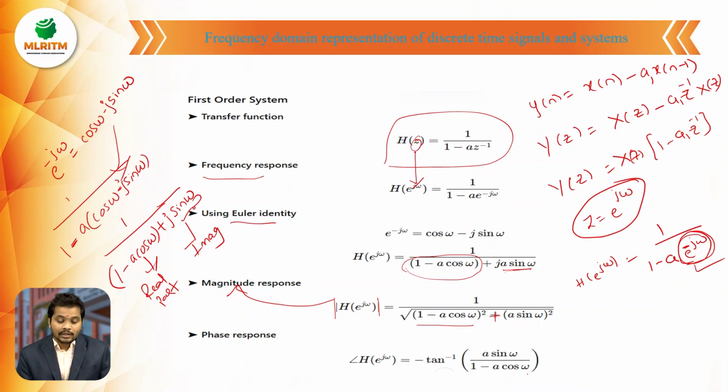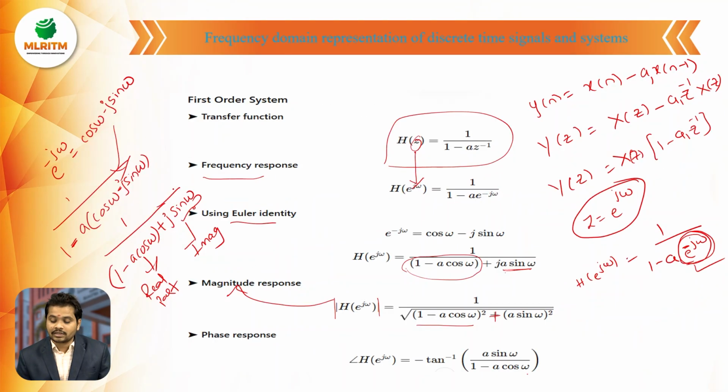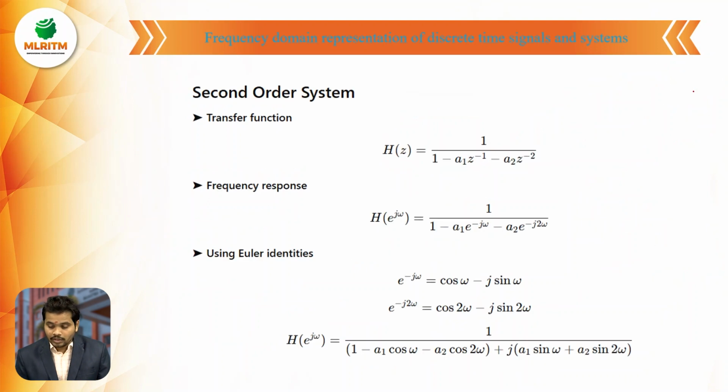Here you are seeing the first order system and the second order system. Now we will check the second order system. We will consider another term, minus a2 into x of n minus 2. For that, the transfer function is equal to 1 by 1 minus a1 z inverse minus a2 z power minus 2. Similarly, for obtaining the frequency response, you have to substitute z equals e power j omega.